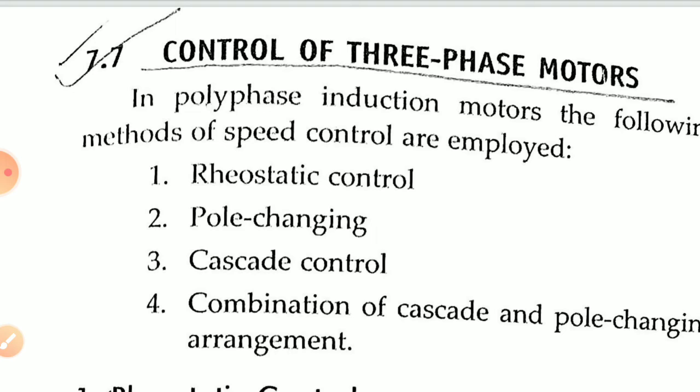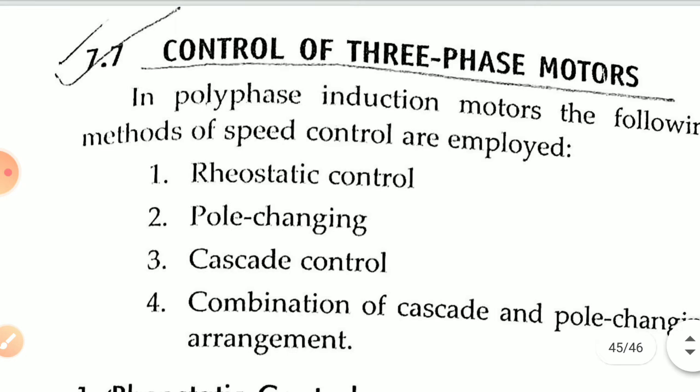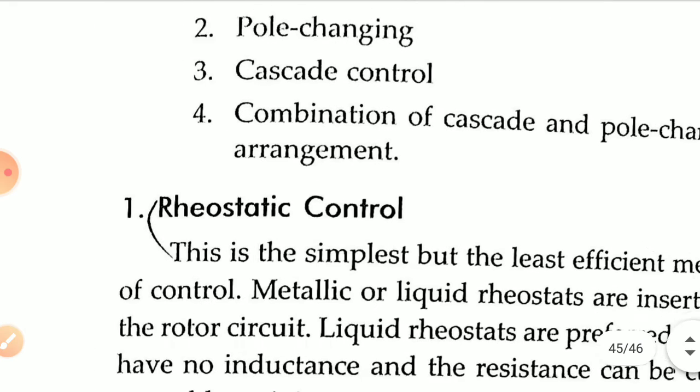The choice of number of poles on a single pole-changing winding is in the ratio of 2:1 or 1.5:1. Alternatively, depending upon the winding, the poles will be changed. It is also used for speed control. So different numbers of poles are available with different speeds, and by changing the poles we change the speed as well.